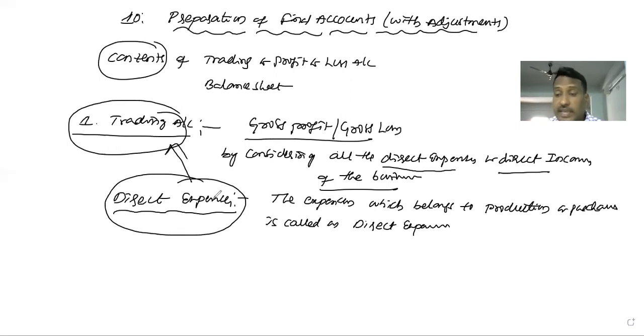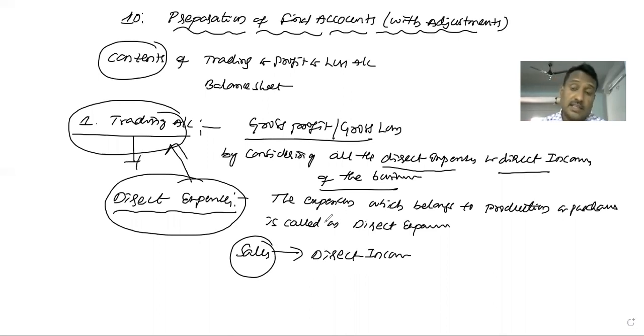And for direct income, what is the best example? Sales. Sales is the direct income to the business. So all the direct expenses and all the direct incomes should be considered in the trading account. After considering all these, the businessman or accountant finds out the gross profit or gross loss of the business.